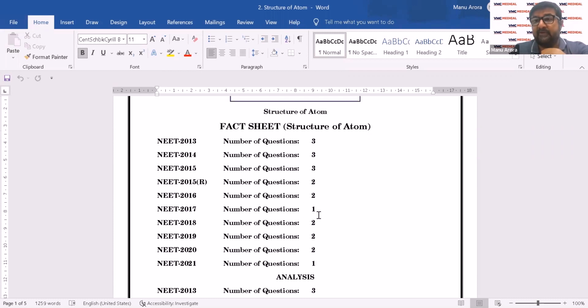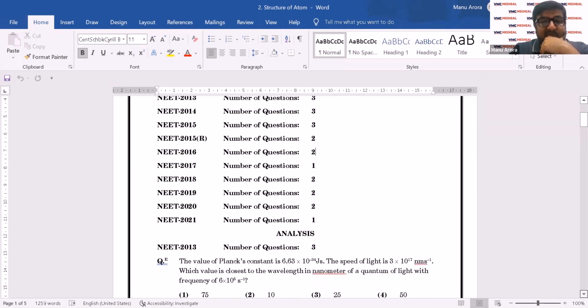So from an importance point of view, I will say it's quite an important chapter because structure of atom has some direct links with radioactivity, chemical kinetics also, and a little bit of modern physics. Bohr's theory is common to modern physics as well as chemistry. So the frequency suggests this should be one of the important chapters. Secondly, because this is one of the very easy chapters, not one of the difficult ones, I think our analysis should tell us that this should be quite achievable.